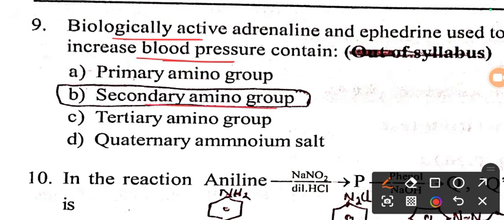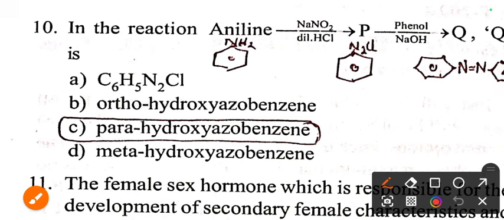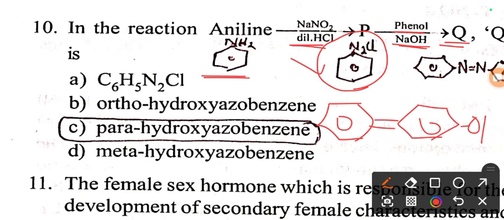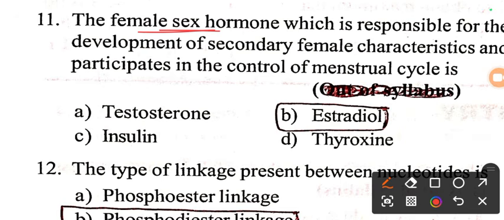Let us move to the next question. Biologically active adrenaline and epinephrine, used to increase blood pressure, contain a secondary amino group. In the reaction, aniline is treated with NaNO2. It undergoes a diazotization reaction to give benzene diazonium chloride. This benzene diazonium chloride on treatment with phenol in the presence of NaOH gives Q. The Q is para-hydroxyazobenzene. This is the answer for this question. Option C, para-hydroxyazobenzene.